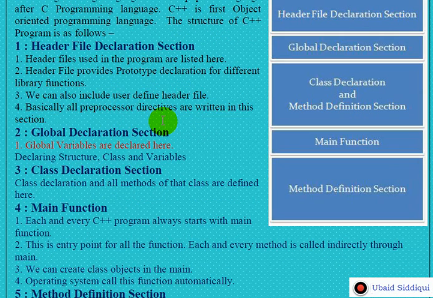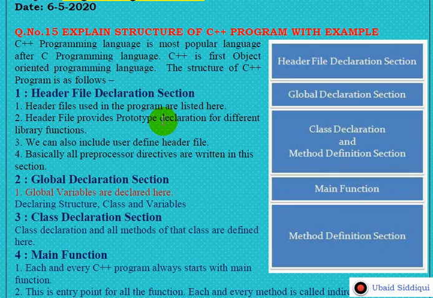So there are basically five sections whenever we write a C++ program. Let us try to understand the purpose of each section.